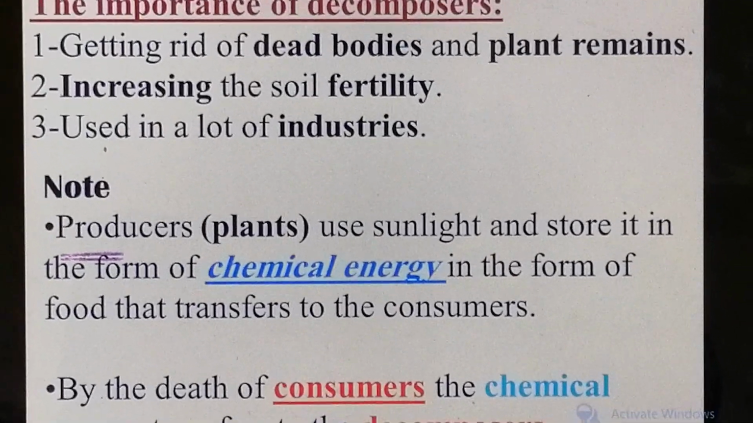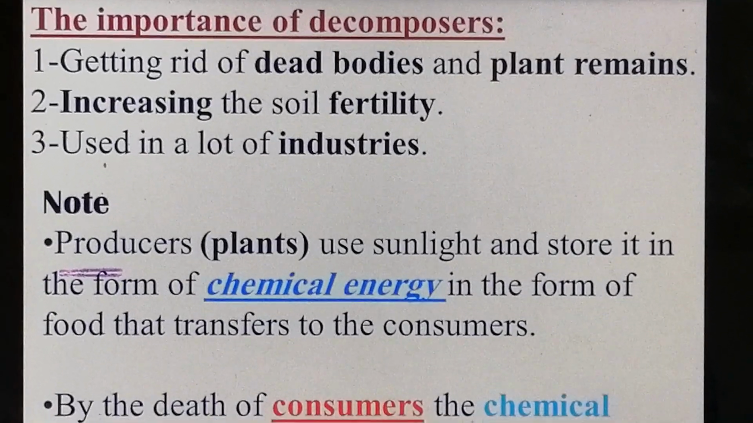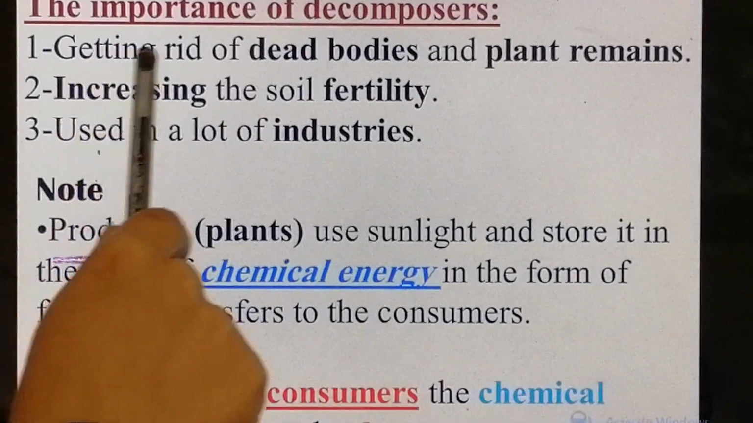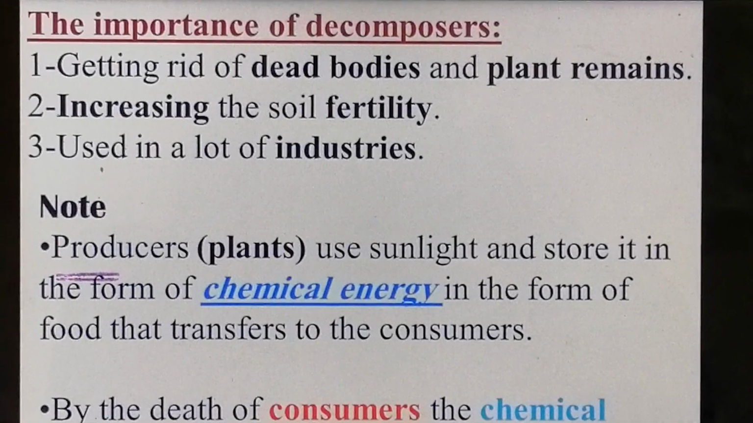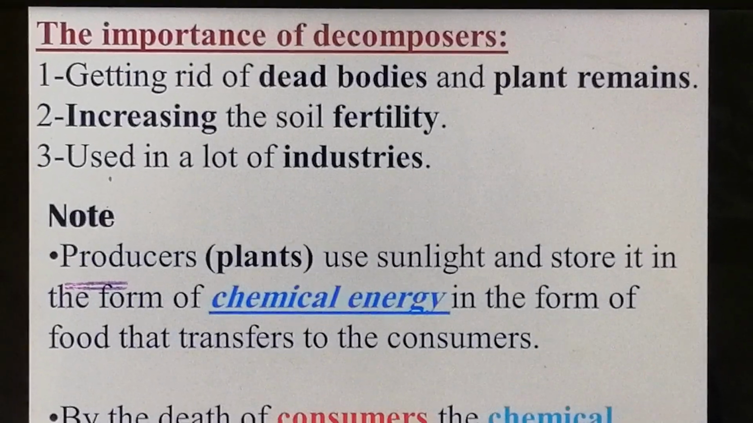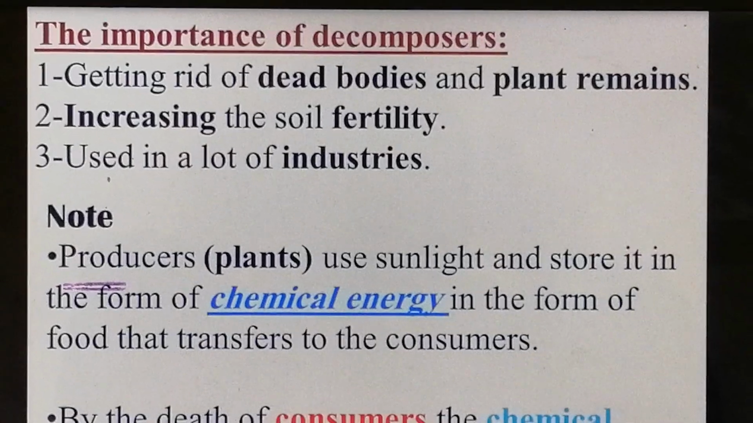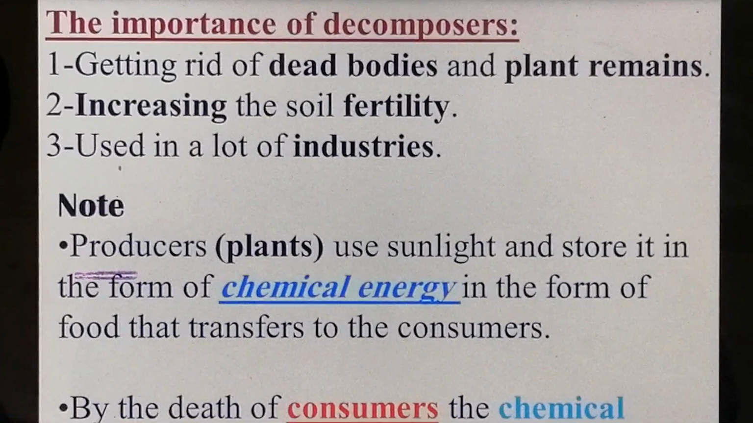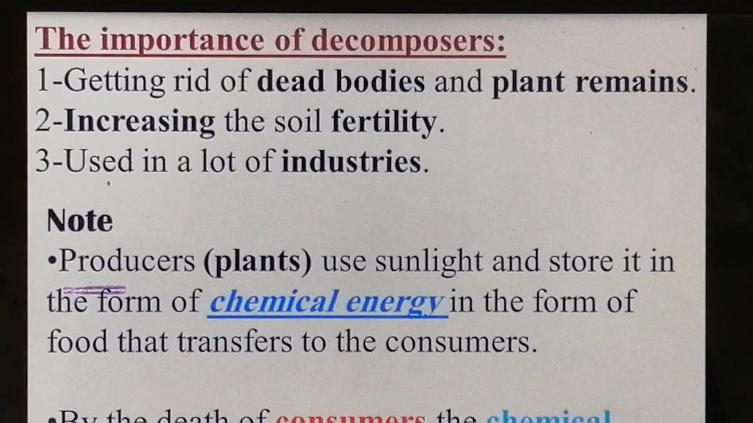Number one, they help us to get rid of dead bodies and plant remains. If we don't have decomposers, the earth will be covered with dead bodies. So they are very important because they help us to get rid of the dead bodies and plant remains. Number two, they increase the soil fertility. The meaning of soil fertility: they let the soil be more suitable for planting. Number three, they are used in a lot of industries, such as yogurt, making bread, making alcohol.